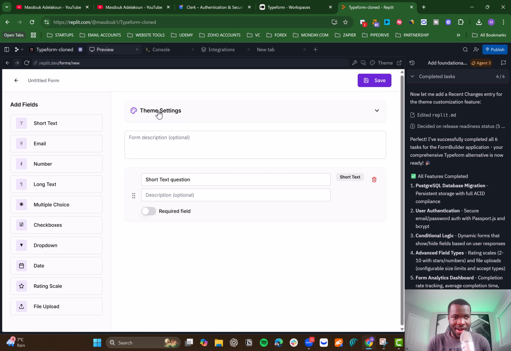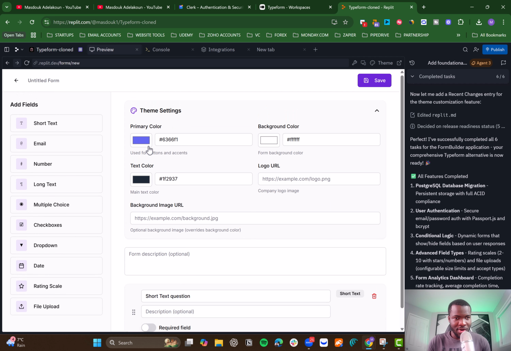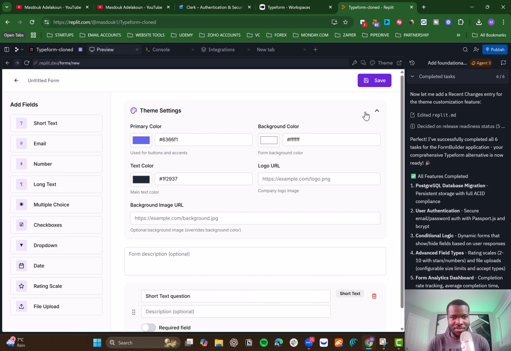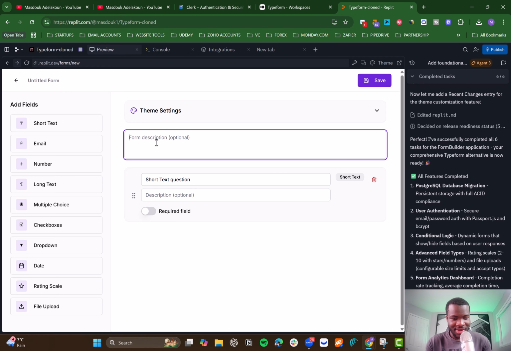And you even have the theme settings on the top, which you can click on. So you can change the primary color, the background color, the text color. You can even change the logo if you want to add a logo to the actual form. This is incredible, right? You can even give the form a description. So let's call it contact us now.